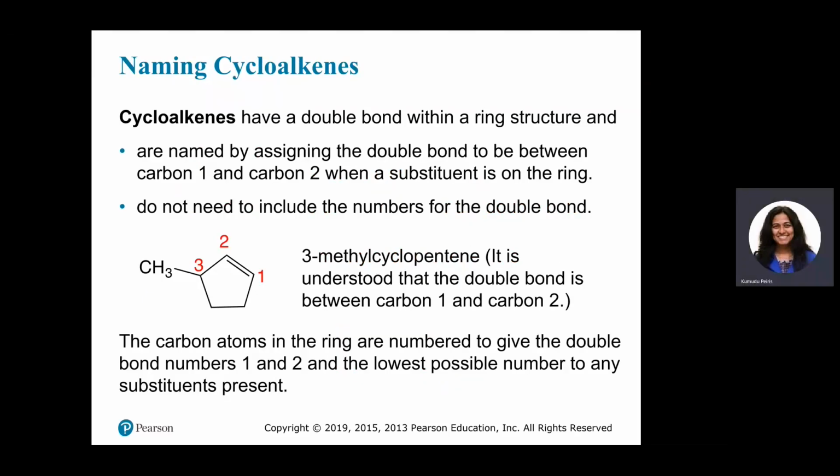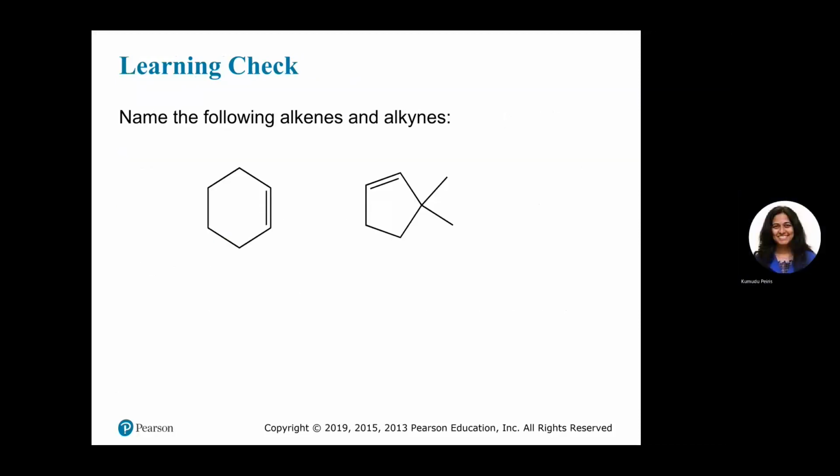When we are naming the cycloalkenes, always when you are numbering the carbon ring, the numbers 1 and 2 must be given to the double bonded carbons in the ring. So how do we name this one? So there are no substituents. So we can just number it 1, 2, 3, 4, 5, 6. So you don't need to mention it. So it'll be cyclohexene.